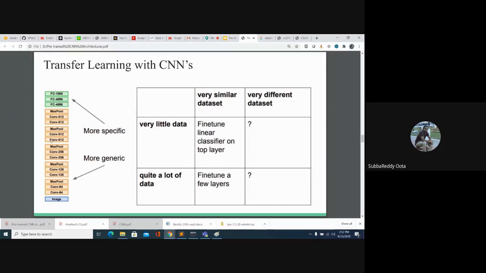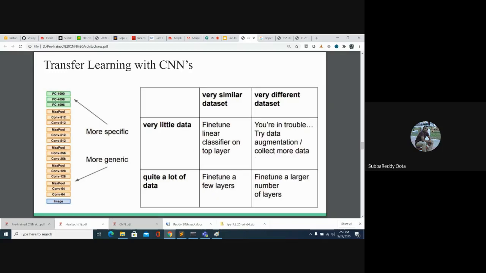Okay, so fine tune the linear classifier on the top layer, or fine tune only a few layers. You are in trouble. So it depends on what kind of data you are using. Based on that, you have to keep a few layers frozen or train a few layers. That all depends on the data set you are using.